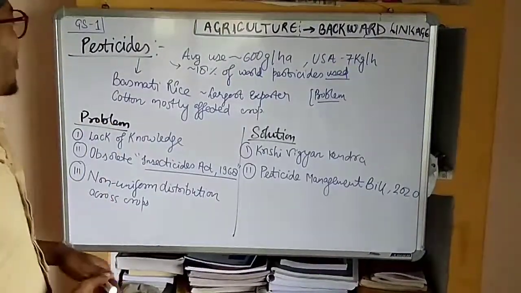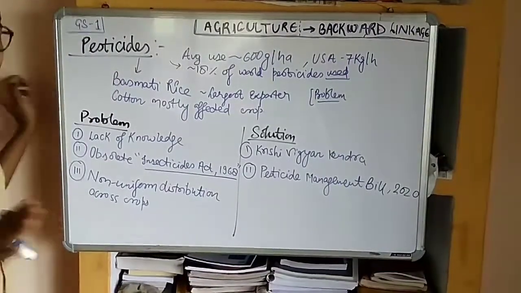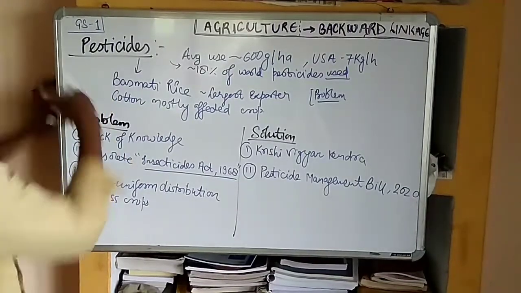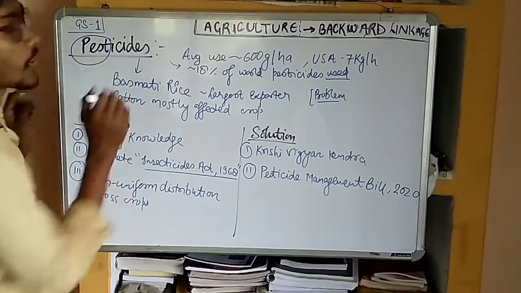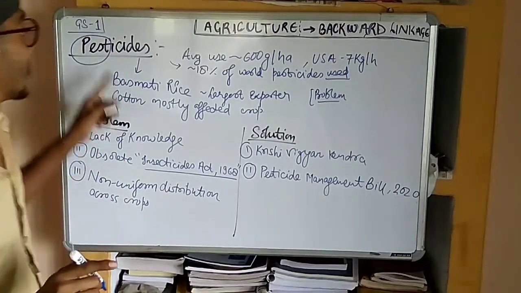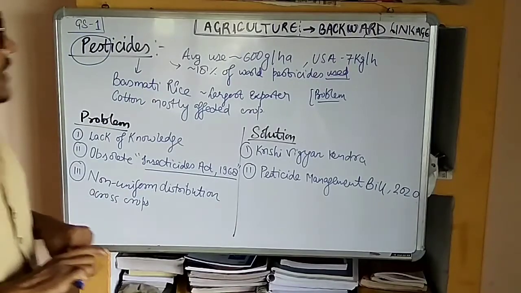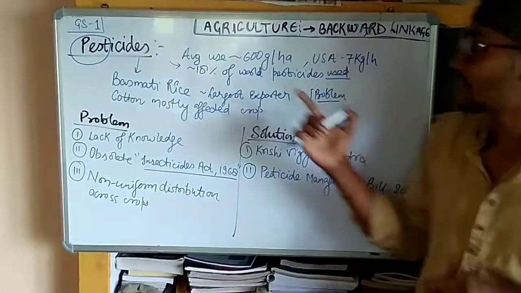Now the second linkage is pesticide. What is pesticide? Pesticide is any chemical or biological agent that is used for killing pests. That is, we want to kill the pests which are unwanted in the field, and for that purpose we use pesticide. If you look at the Indian context, we find that the average use